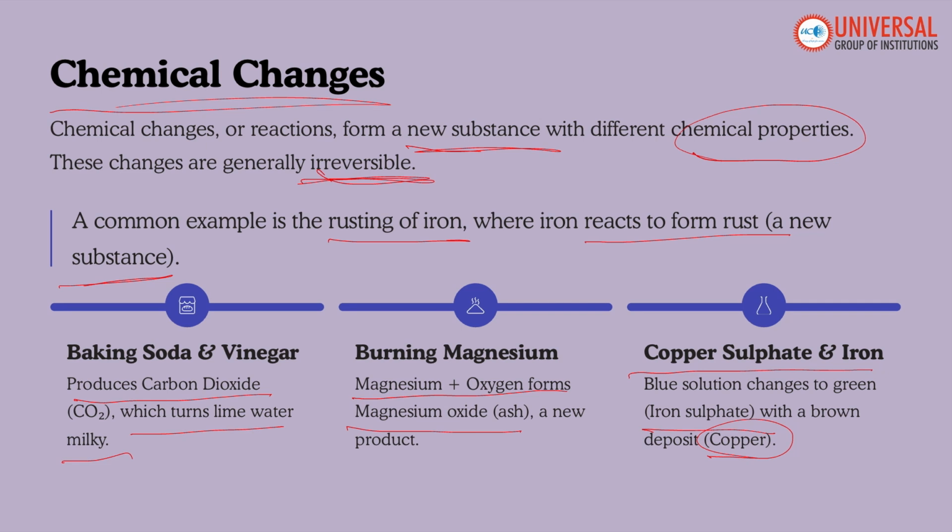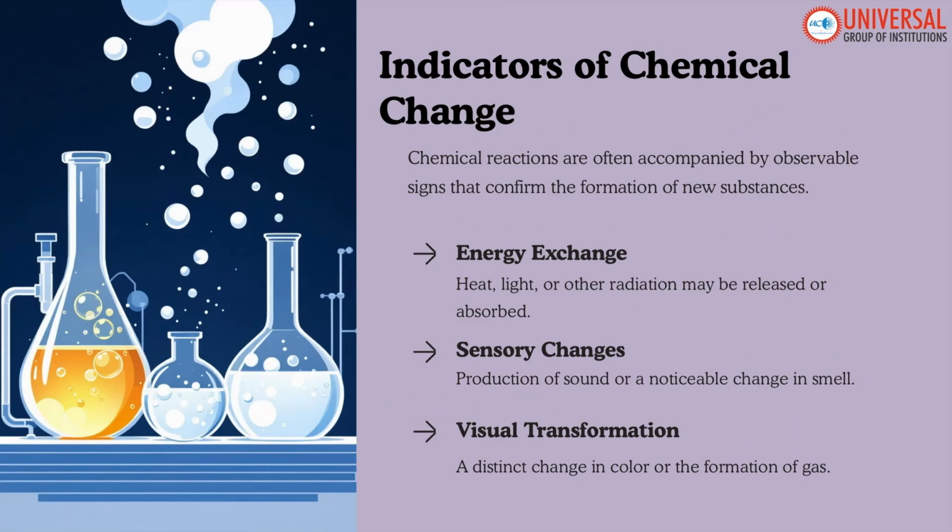So how do we indicate the chemical change? The common indicators of chemical changes are formation of a new substance, which is irreversible and cannot go back to its original form. So one thing is the production or the formation of a new substance. Second, change in color or odor. This can also be said as the sensory changes.